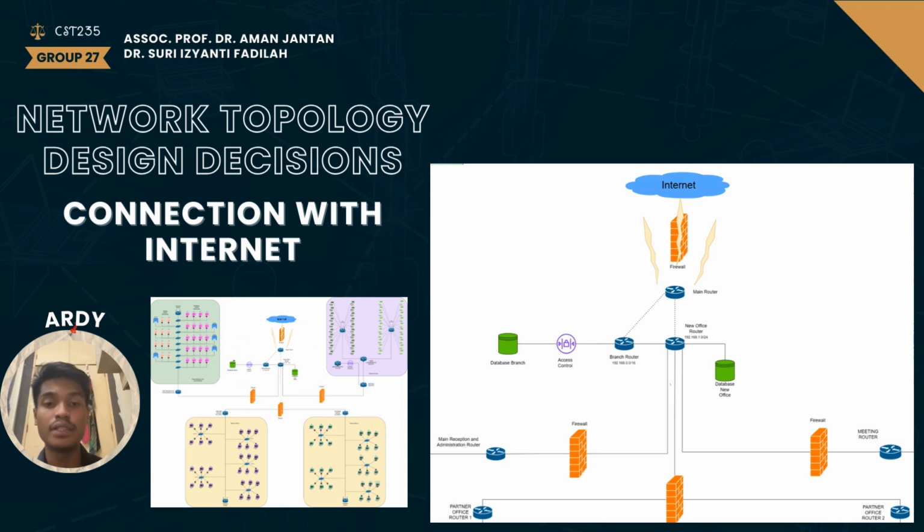Then we have security. Security is a top priority in our network design. We have strategically placed multiple firewalls to safeguard against unauthorized access and potential threats. We have two types of firewall. We have main firewall and branch firewall. The main firewall protects the entry point from the internet, and the branch firewall ensures secure communication within different segments of the network.